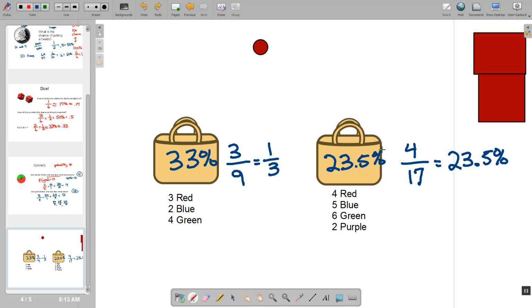So here's the problem, right? I know that I have a better chance of getting a red ball out of the left side bag. I have a better probability, but experimental probability tells me that I just might not get a red ball out of it anyway. So what I want you to do is really think about this, and then come and talk to Mr. Schmidt and tell him what you think is a better choice in this situation, and you can get a piece of candy.